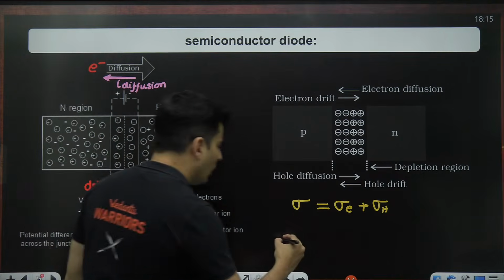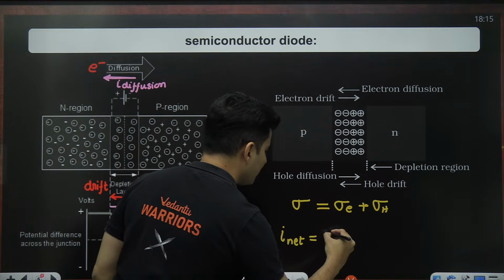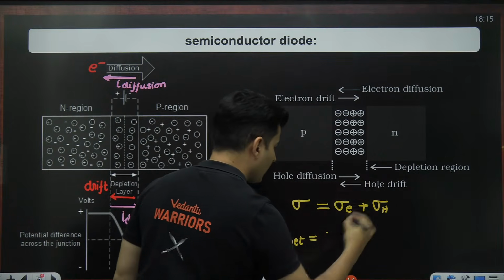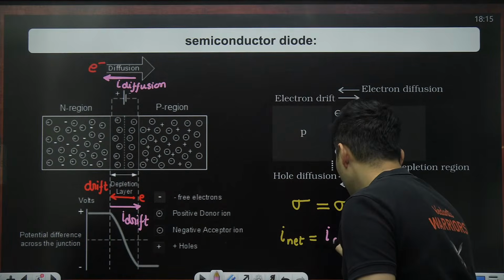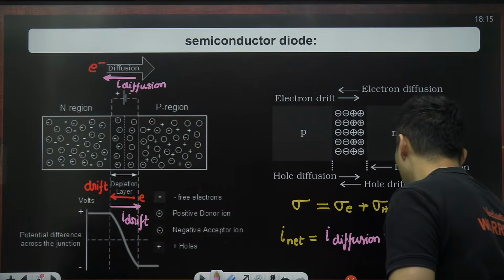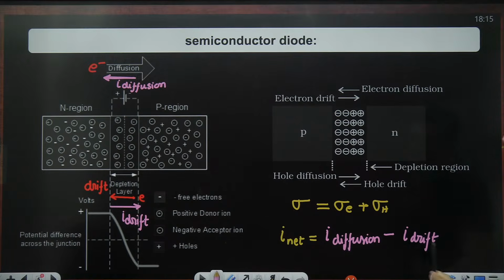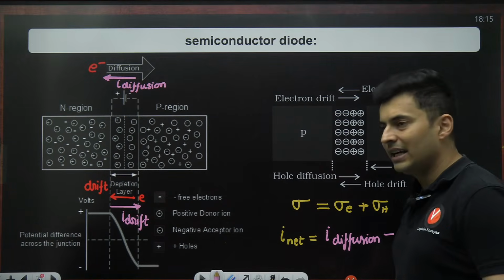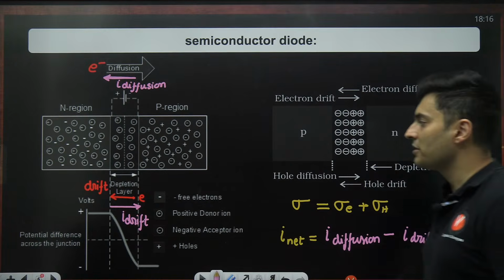Having said that, the net current in a PN junction is the diffusion current and drift current, which are both opposite. So it will be nothing but the diffusion current minus the drift current. Keep this in mind. Usually the net current is zero when nothing is connected, because both of them will cancel out each other.